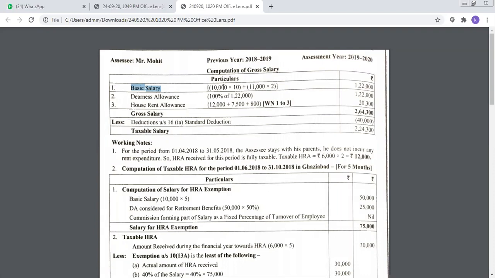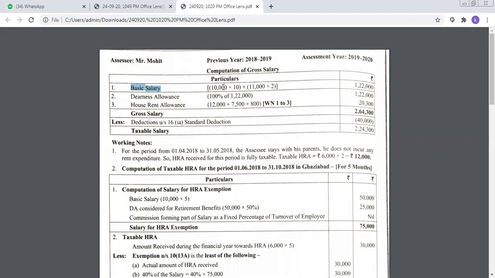Now in the problem, it is very clearly told to you that the basic salary of this particular person, Mr. Mohit, was 10,000 rupees. And there is one more statement that he got an increment of 1,000 rupees with effect from 1st February 2019.